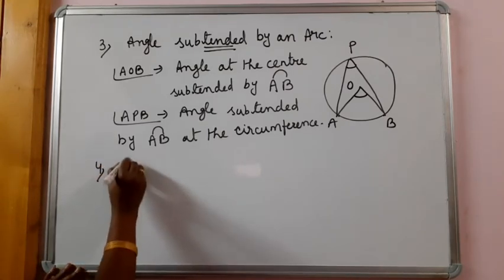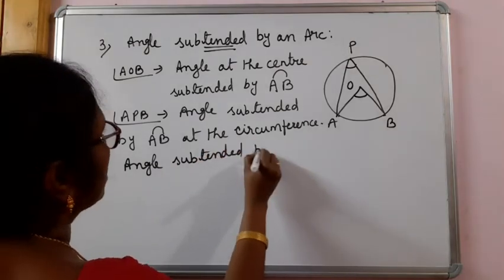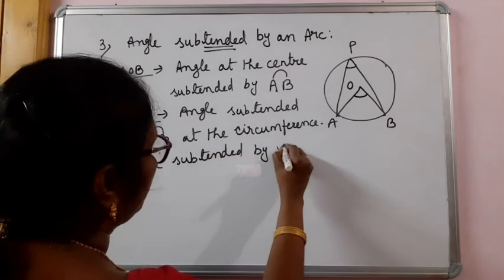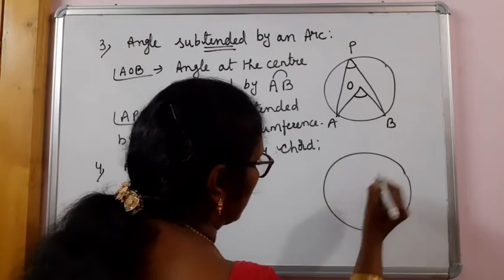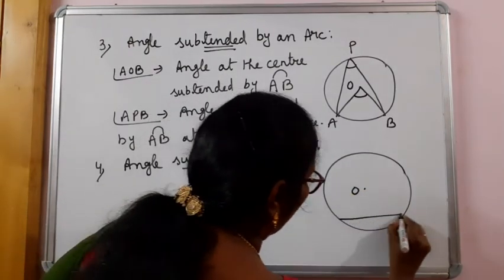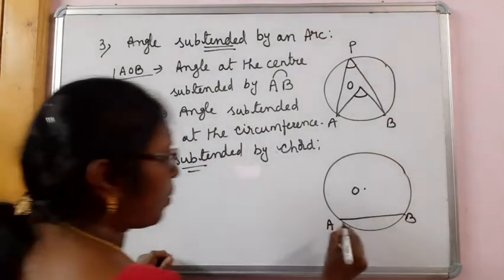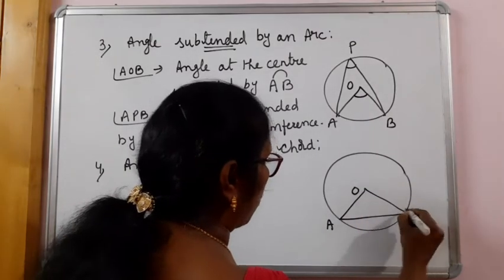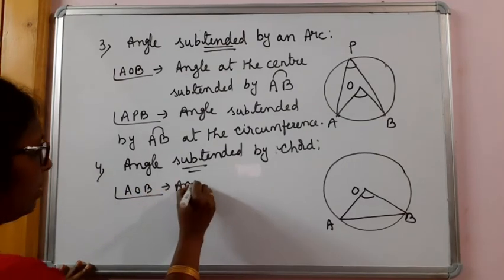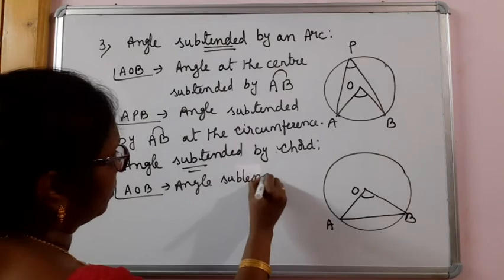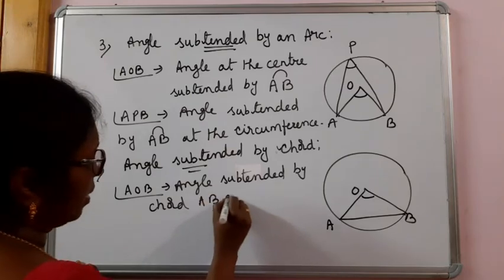Same way, angle subtended by chord. Same way, no difference. Here arc, there chord will be shown to you. Circle with center O. Suppose here AB is the chord. Instead of arc, chord is shown to you. Same is the case here. When we join AO and BO, angle AOB is the angle subtended by chord AB at the center.